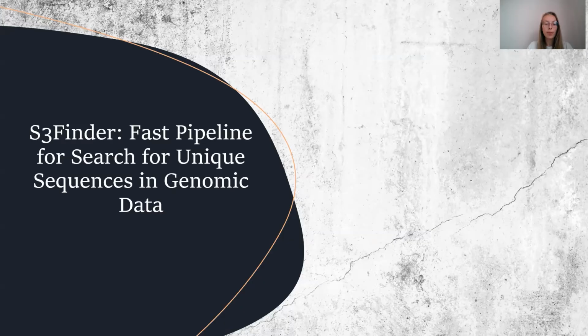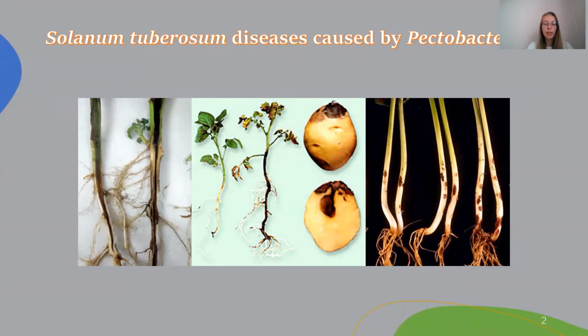The topic of my report: S3finder, a fast pipeline for search for unique sequences in genomic data. We propose an approach to development of PCR detection systems using the Pectobacteriaceae family as an example.